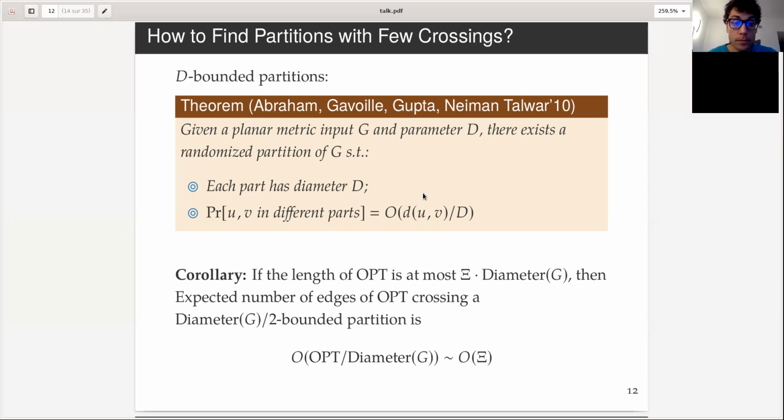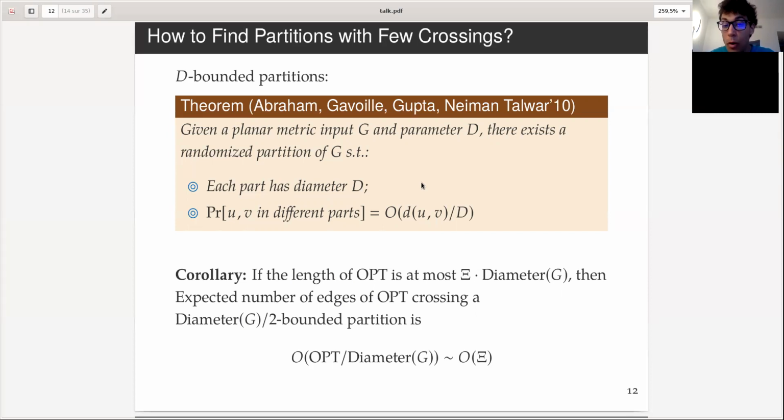Okay. So the immediate corollary out of this theorem is that for my problem, if the length of opt, so not the length of the whole graph, but just the length of the opt subgraph, is at most xi times the diameter of the graph, then if I pick a diameter divided by 2 bounded partition of this graph, so I reduce the diameter of the graph by 2 by picking this randomized partition, the expected number of edges of opt between the different parts is going to be opt divided by the diameter in expectation, linearity of expectation, which is xi.